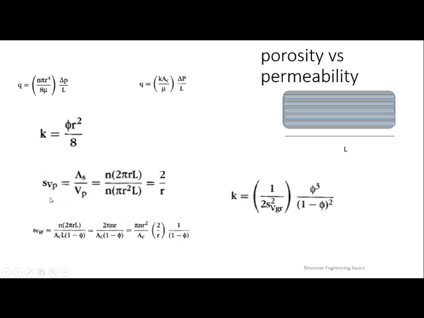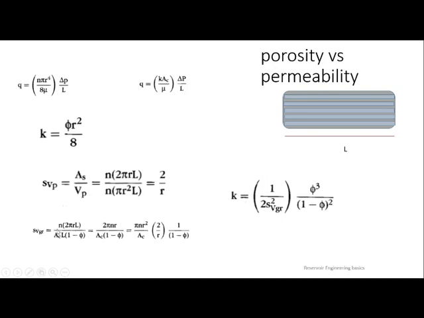And internal surface area per pore volume, internal surface area per grain volume. So surface area per pore volume, surface area per grain volume. Vp is pore volume. Both sides' denominators will be the same, but here the surface area and grain area, these two will differ, and 2 by r will come if you go deeper into these calculations. So what is the value of SVP? You can remember 2 by r. What is the value of SVGR? It is n pi r square by AC, 2 by r, 1 by phi, 1 by 1 minus phi.